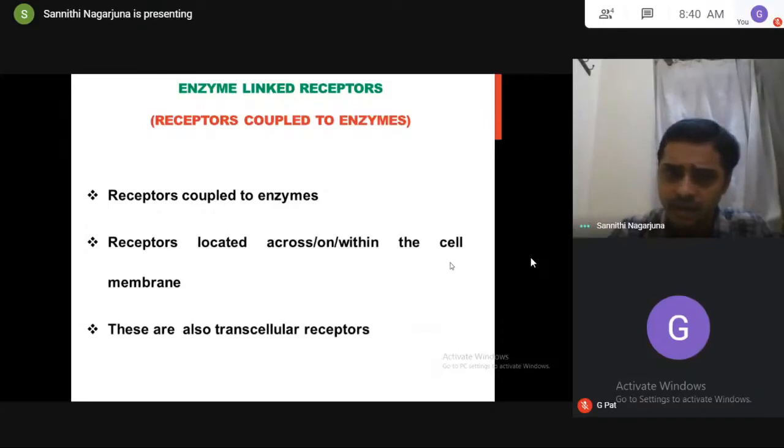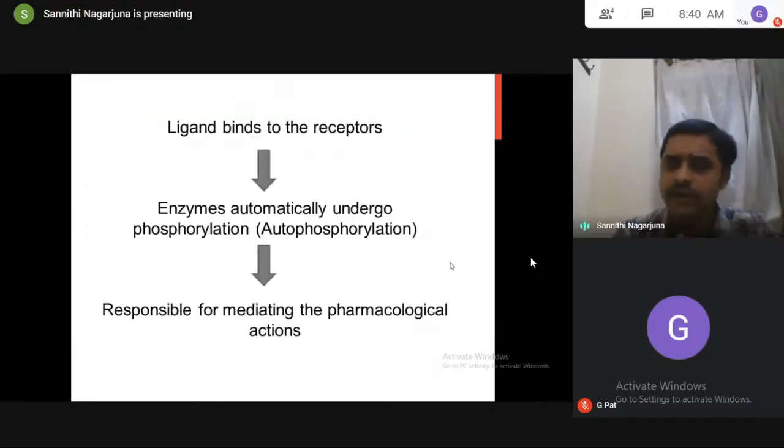Am I right? Same thing, receptors are located across the cell membrane, like our G protein, like our ionotropic. G protein, ionotropic, enzyme-linked, all receptors are located across the cell membrane. Hence, all these three receptors are called transcellular receptors. Now, same question: the ligand binds to the receptors and produces pharmacological actions.